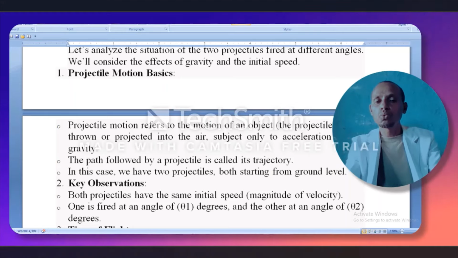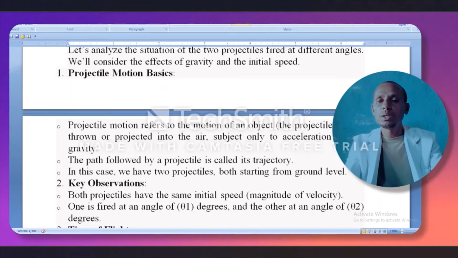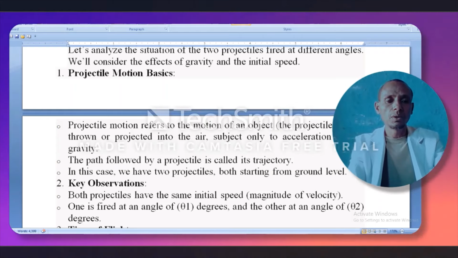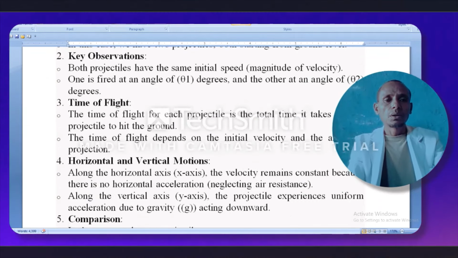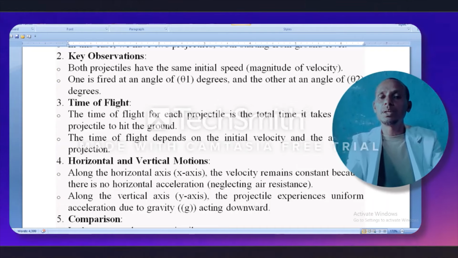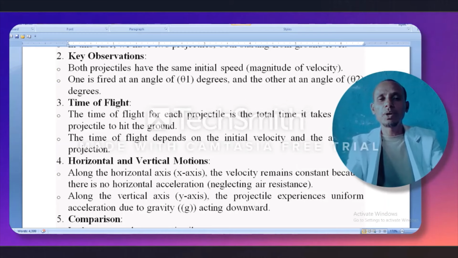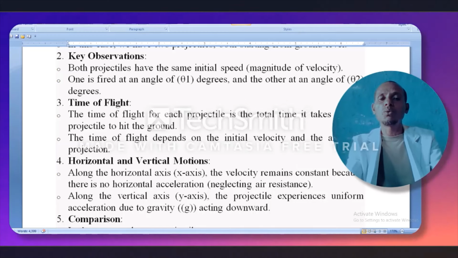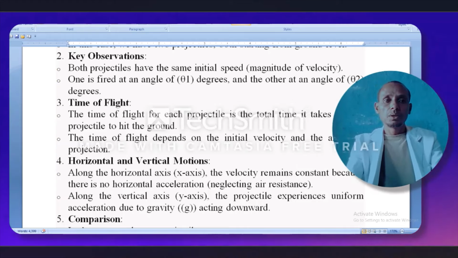In this case, we have two projectiles, both starting from the ground level. The key observations: both projectiles have the same initial speed, meaning the same magnitude of velocity. One is fired at an angle theta 1. The other is fired at angle theta 2. The time of flight for each projectile is the total time it takes for the projectile to hit the ground. The time of flight depends on the initial velocity and the angle of projection.